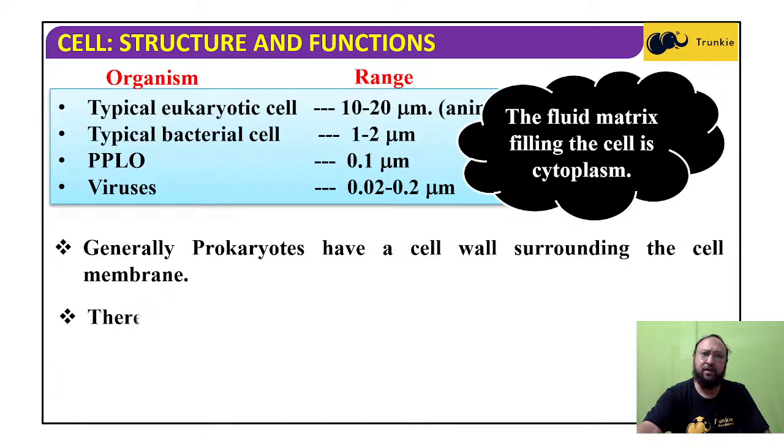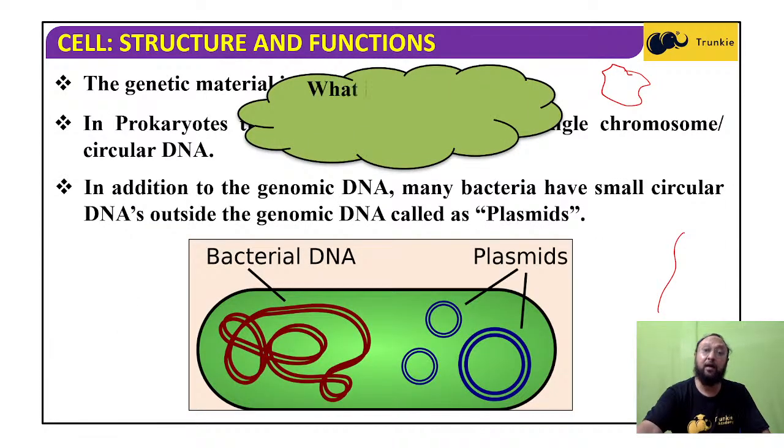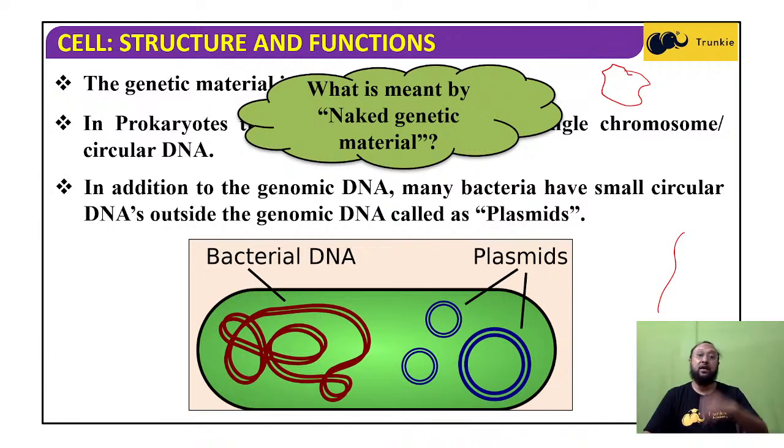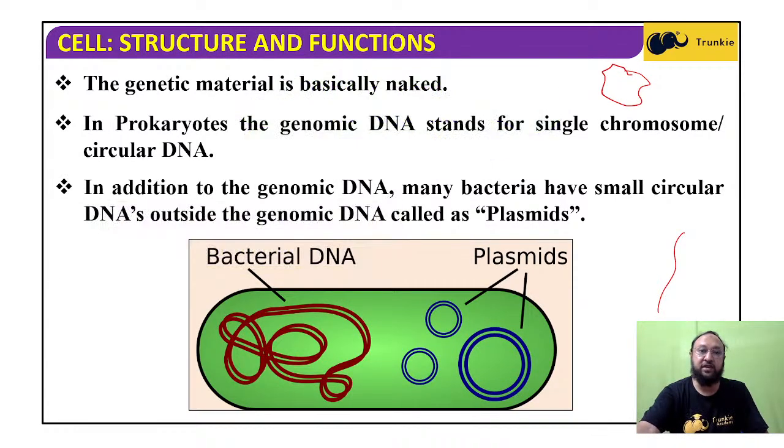The important point to be noted here is that apart from the genomic DNA, there is another circular DNA present in the cytoplasm of the bacteria, that is the plasmid, and this plasmid is very important with regard to biotechnological processes. This forms the biotechnological tools that we studied in class 12.